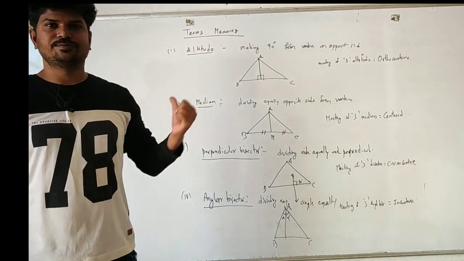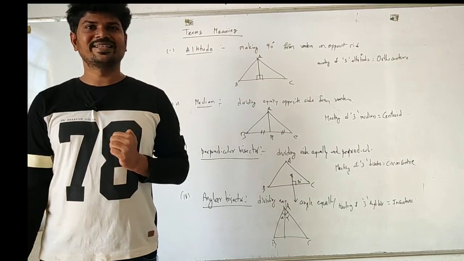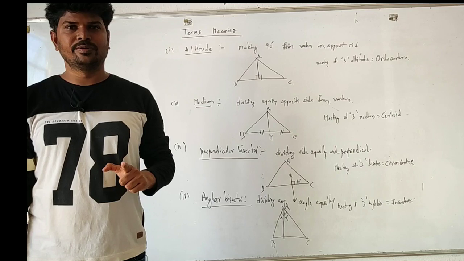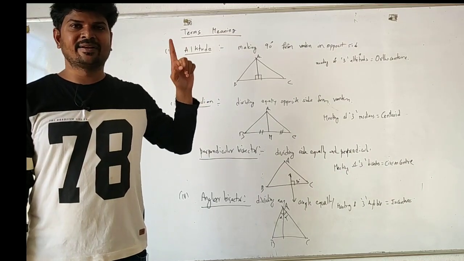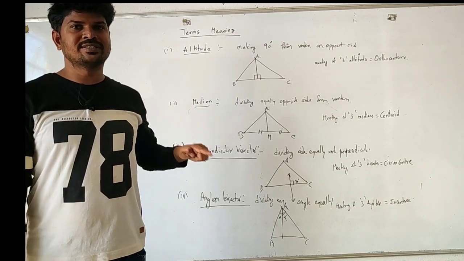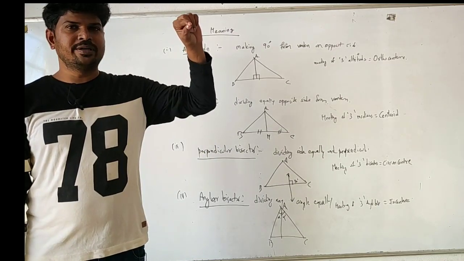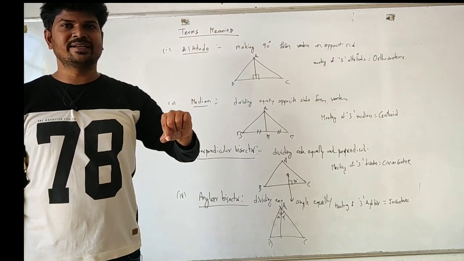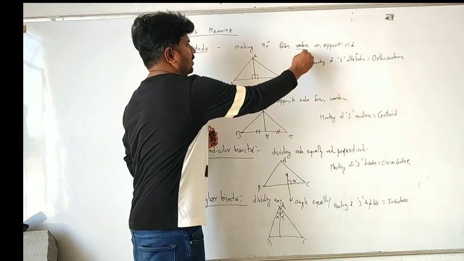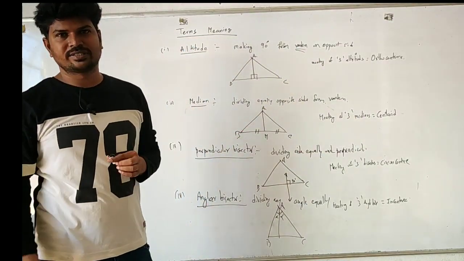Let's talk about some important terms in triangle and what is their significance here. First, that is nothing but altitude. Altitude is nothing but a line drawn from a vertex and making 90 degrees with the opposite side. Wherever it is from the point, it has to be drawn to a line and make 90 degrees. So it is from the vertex, making 90 degrees with the opposite side.